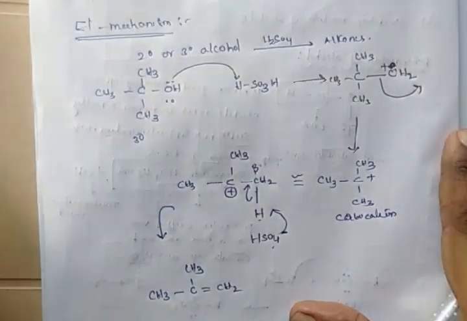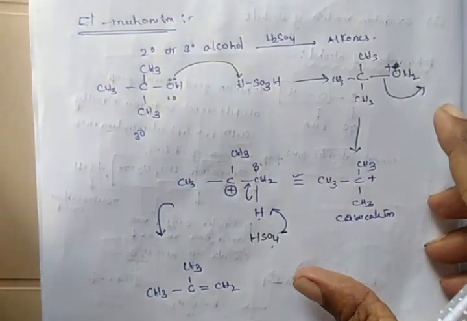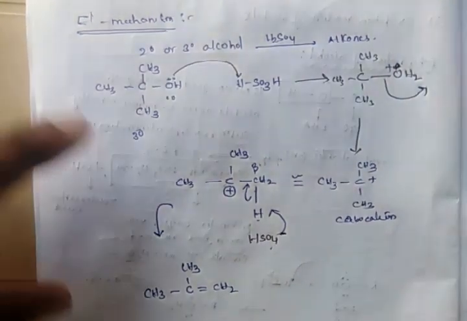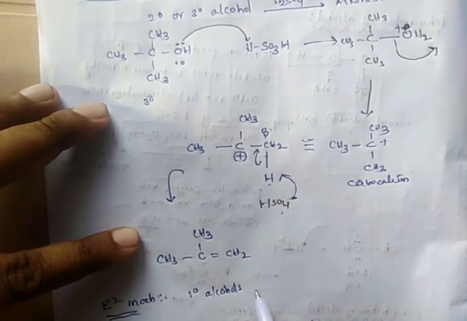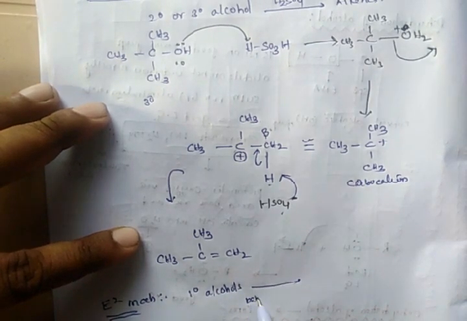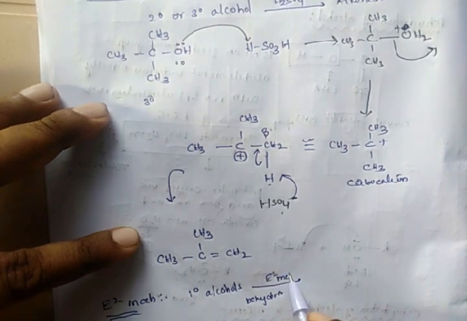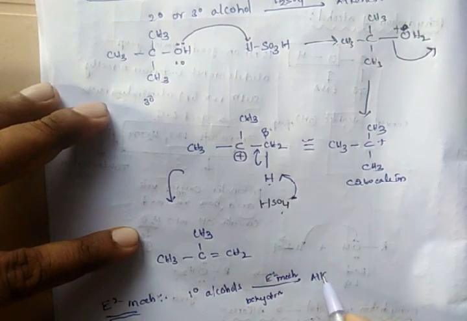Coming to the E2 mechanism. The E1 mechanism is generally followed by secondary and tertiary alcohols, but primary alcohols undergo dehydration via the E2 mechanism to give alkenes.